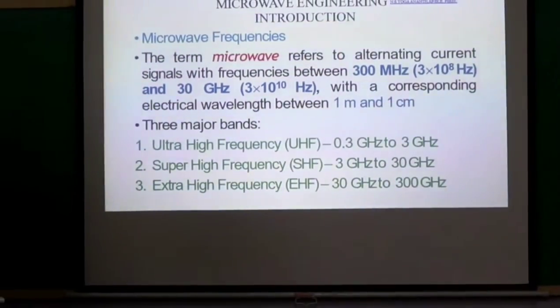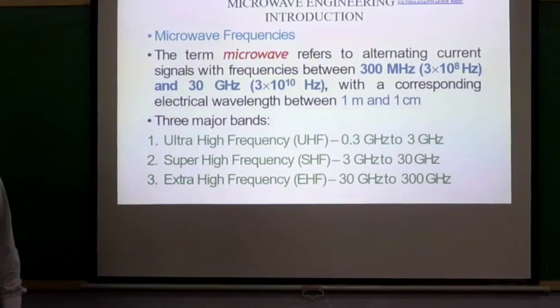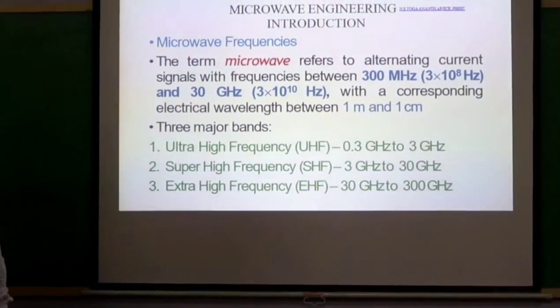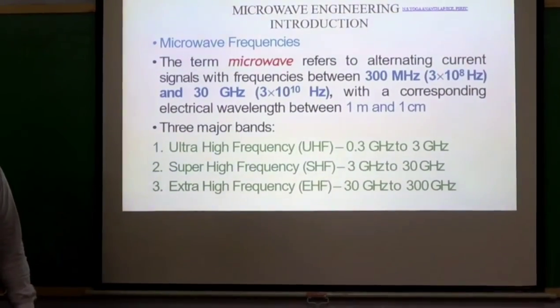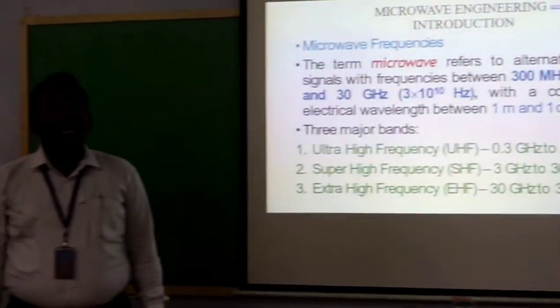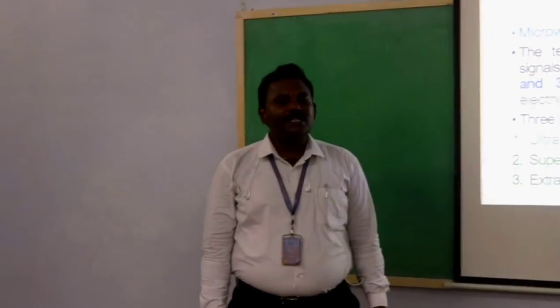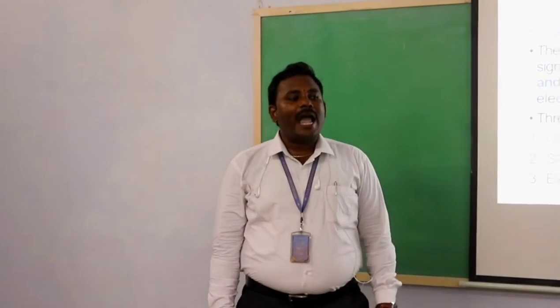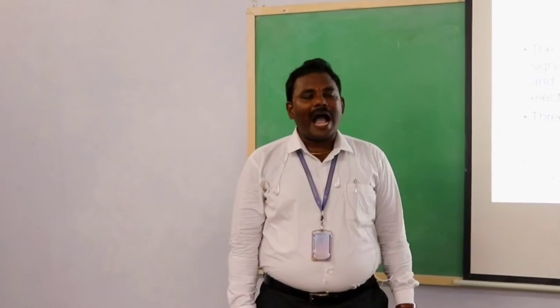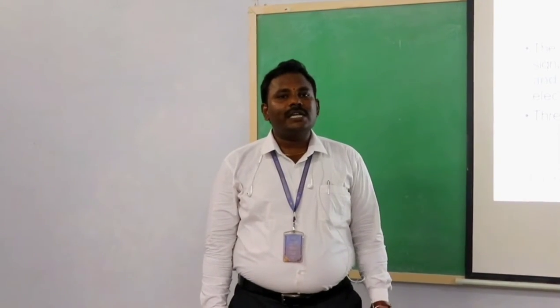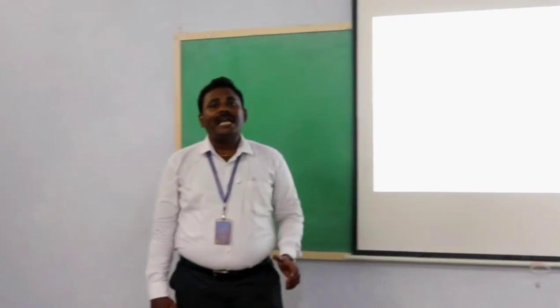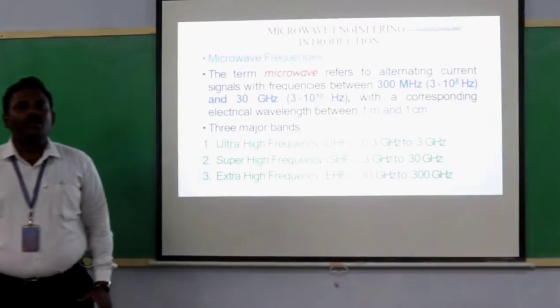The major bands are: ultra high frequency, with frequency range 0.3 GHz to 3 GHz; super high frequency, 3 GHz to 30 GHz; and extra high frequency, 30 GHz to 300 GHz. These are the three major bands in microwave engineering.